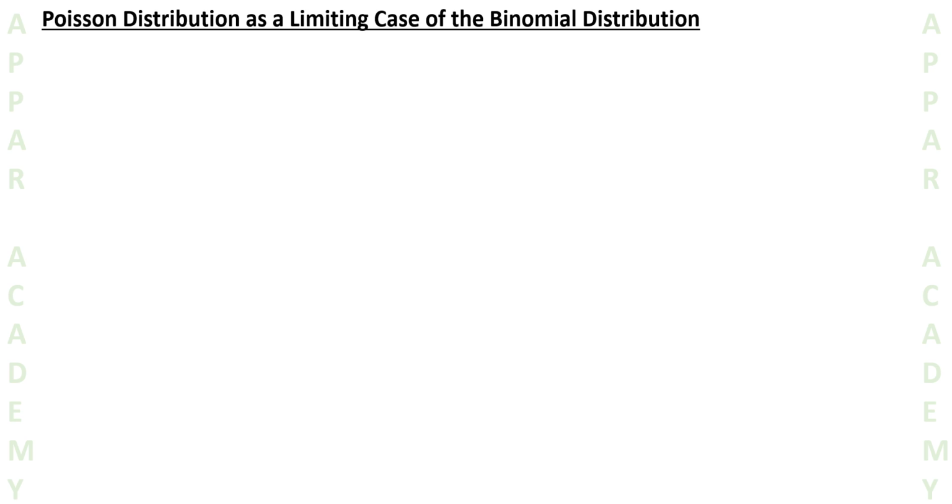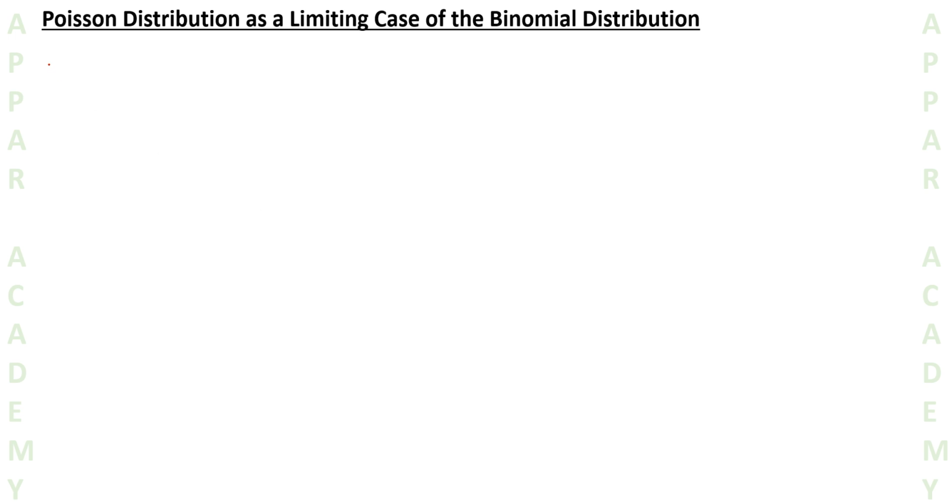Now let's move on to another concept, that is the Poisson distribution as a limiting case of the binomial distribution. What we are saying is that the Poisson distribution is just a limiting case of the binomial distribution. What are we trying to say out of it?